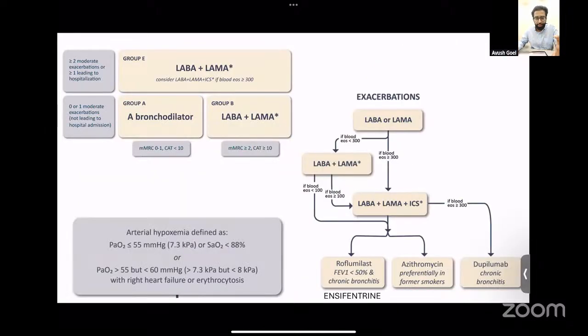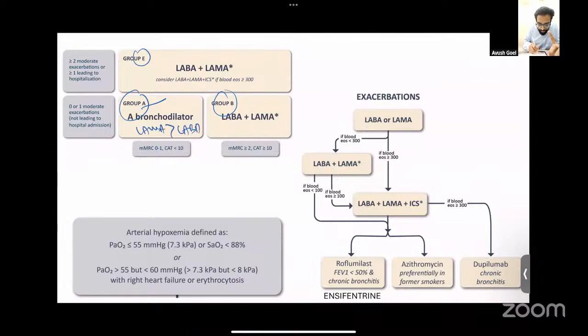Coming to the treatment of COPD, the treatment is on the basis of the group A, B, and E classification. If the patient falls under group A, then the treatment is a single bronchodilator. A LAMA is preferred over a LABA. So if you have to choose one, you prefer LAMA, that could be tiotropium. If the patient has group B, then the patient is given a combination of LABA plus a LAMA.